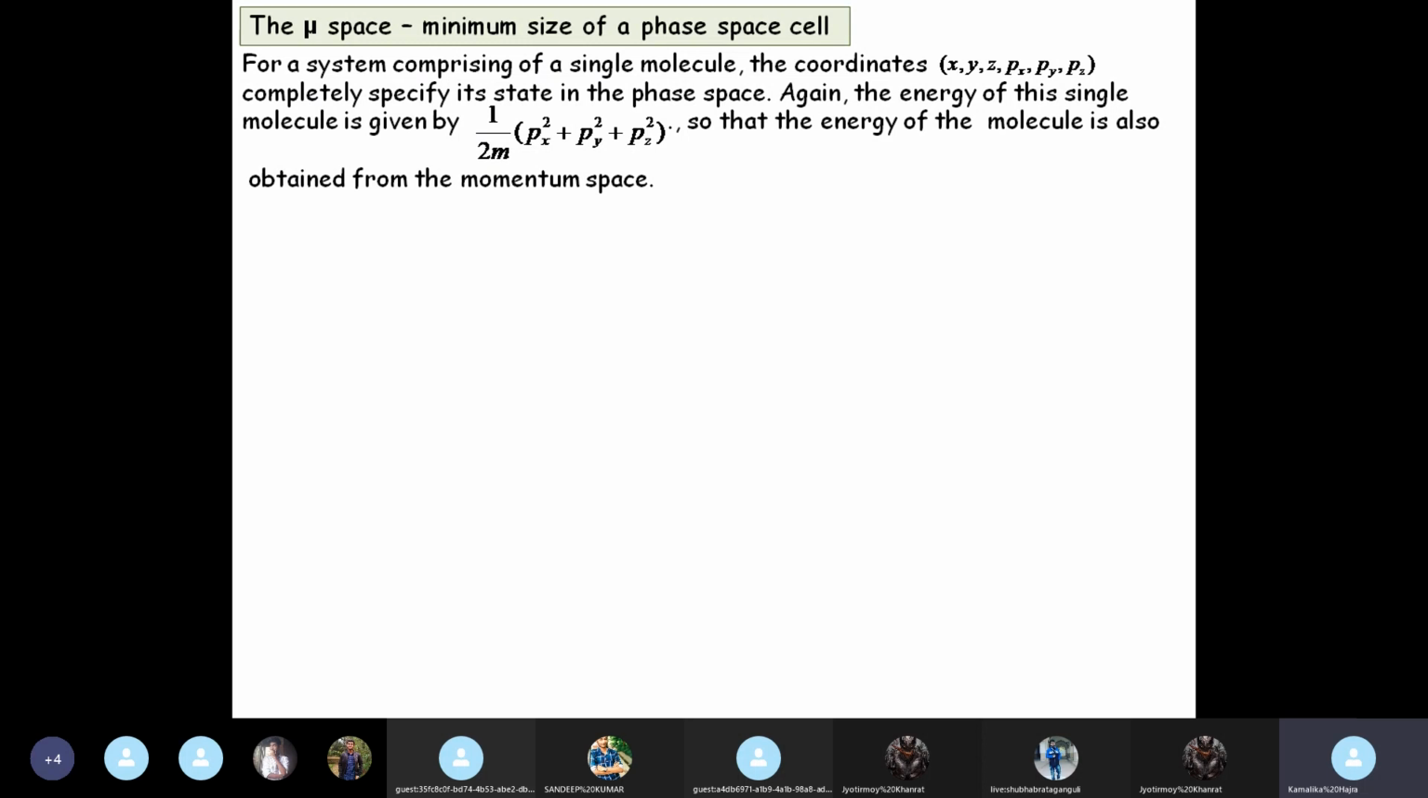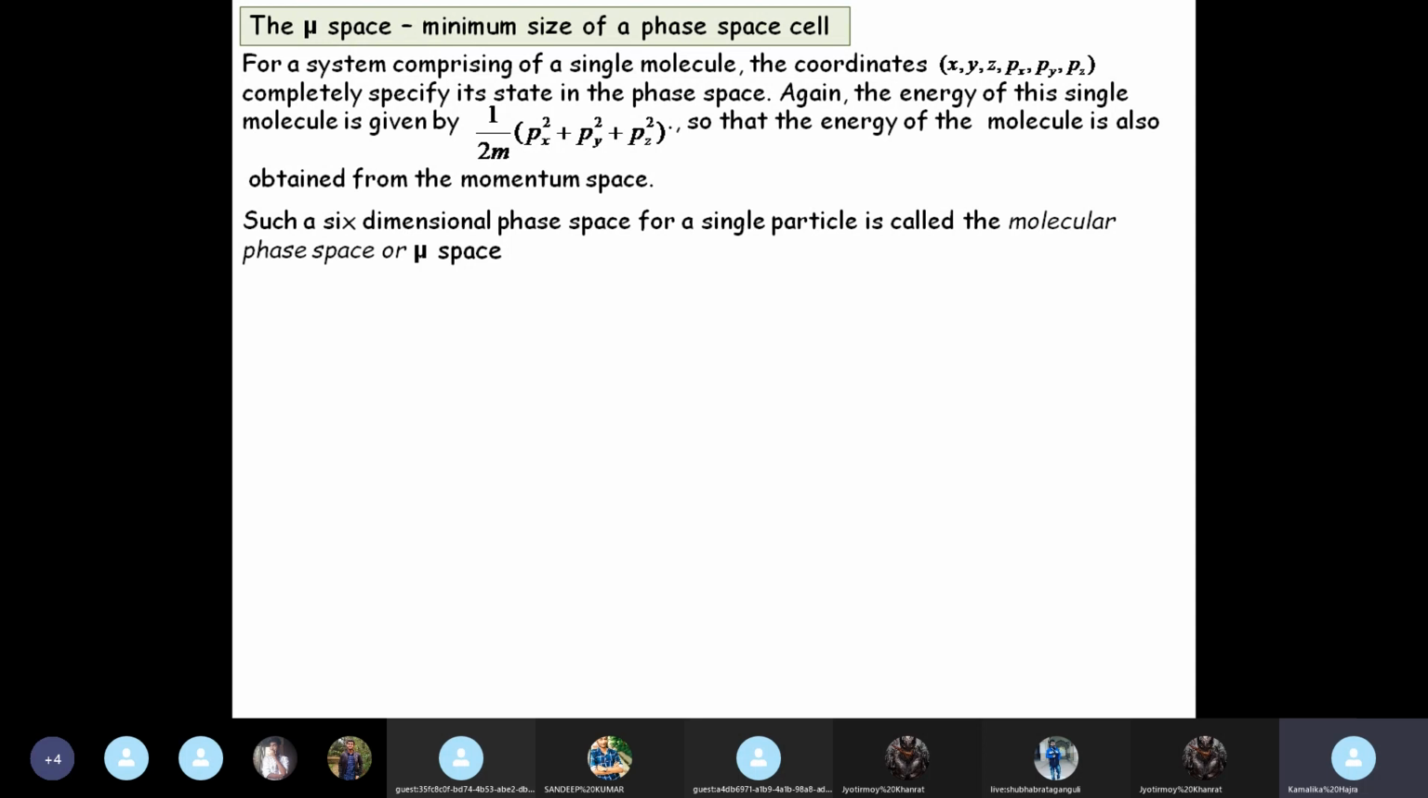Again, the energy of this single molecule, since it is moving about, is entirely kinetic. So its energy is given by 1/2m (px² + py² + pz²). So the energy of the molecule is obtained from momentum space. So the momentum space not only gives us a specification of its momentum at a particular moment, but also its energy at that particular moment.